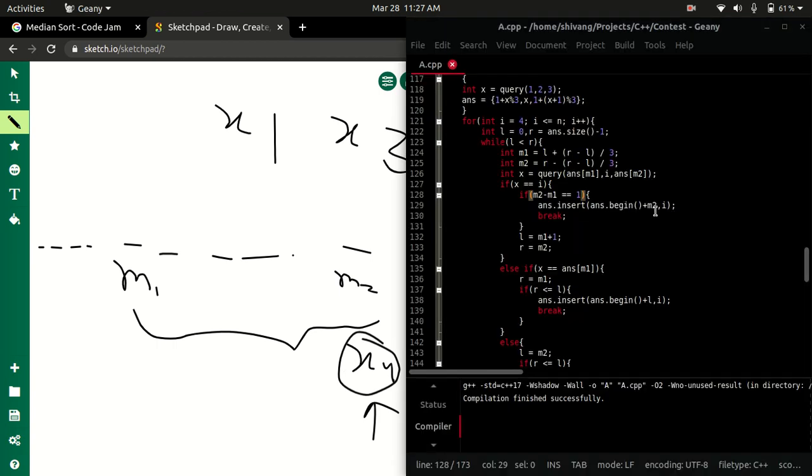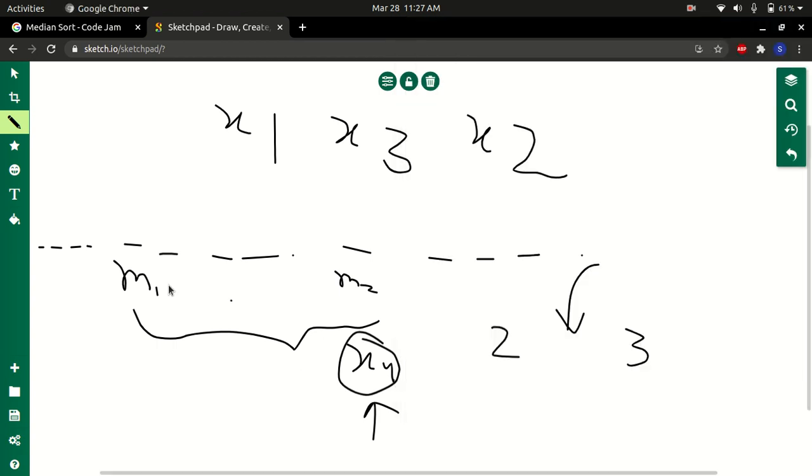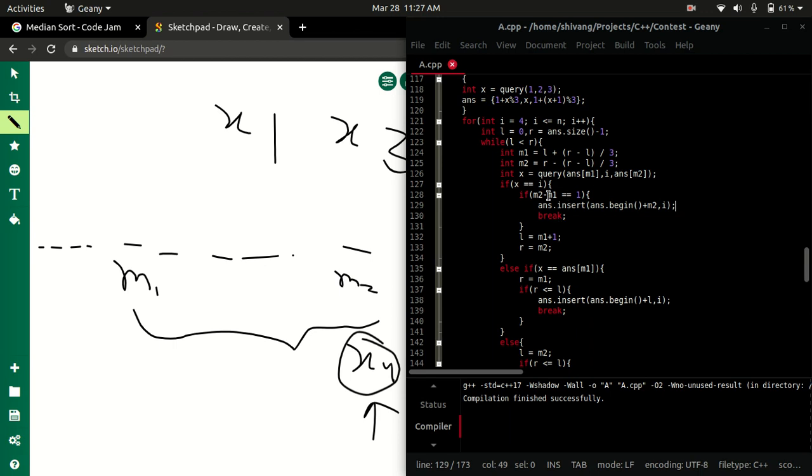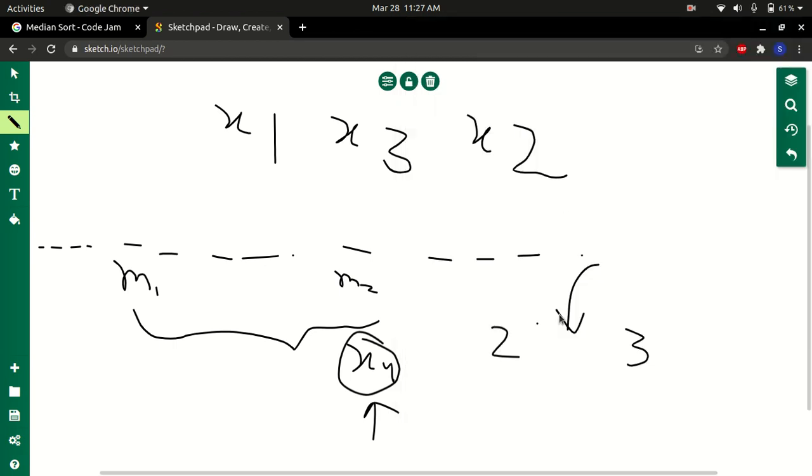So this is how it works. If you provide it an iterator, it inserts the element before that iterator. So it inserts it before m2, which is what is supposed to be done if the difference is 1 and I is equal to the query, which means that the median is this new element. So we put it between and we break.